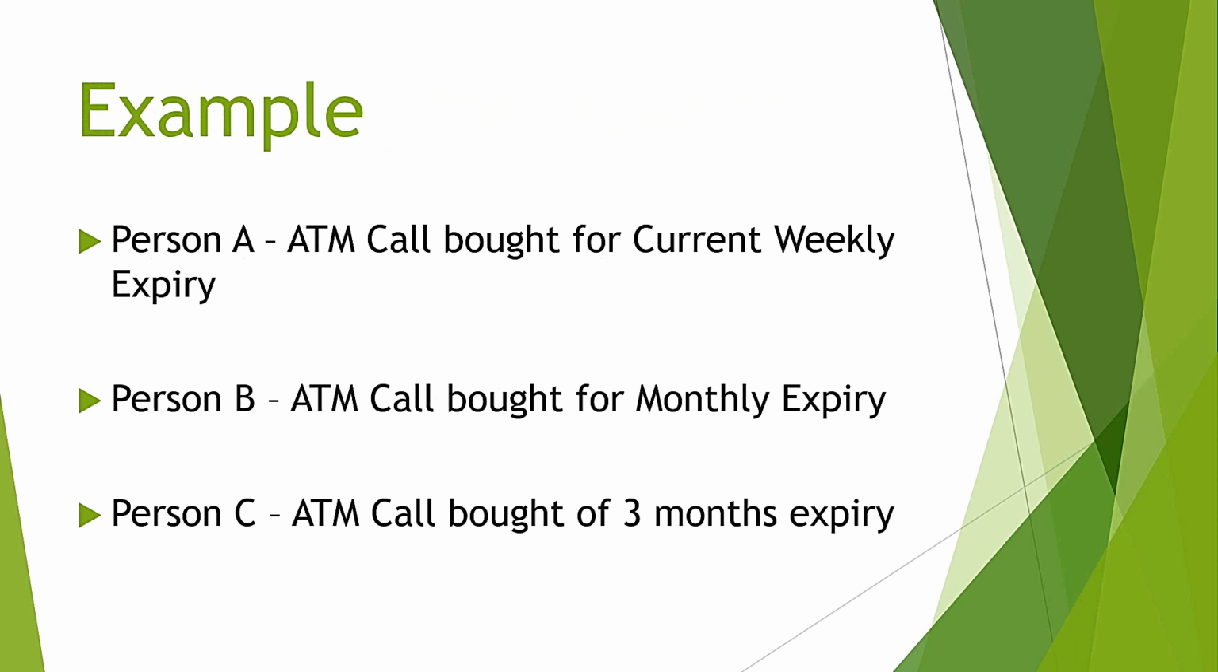Let us see this example. Suppose there are three traders, trader A, B and C. They have taken one option buying trade at start of new series. Trader A has bought at the money calls for current weekly expiry with 5 days to expiry. Trader B has bought at the money call for monthly expiry with 30 days to expiry. And trader C has bought at the money calls for 3 months expiry with 90 days to expiry.